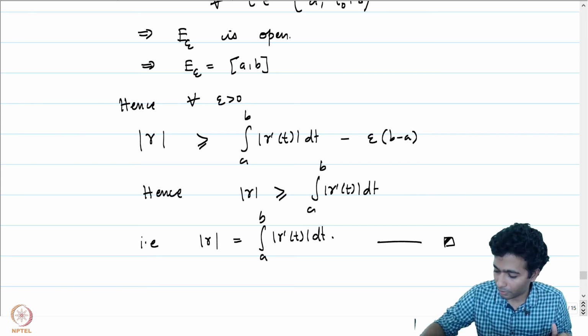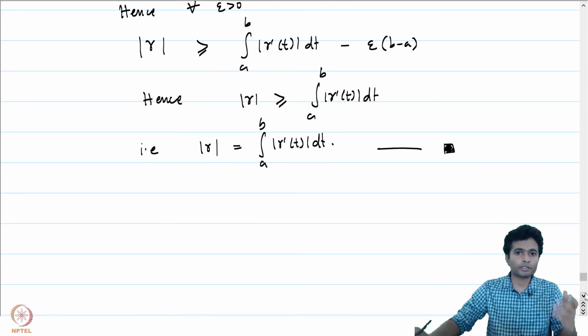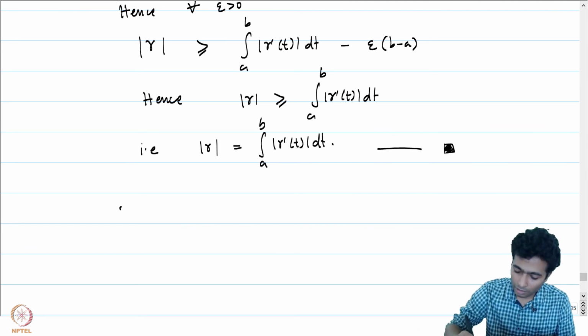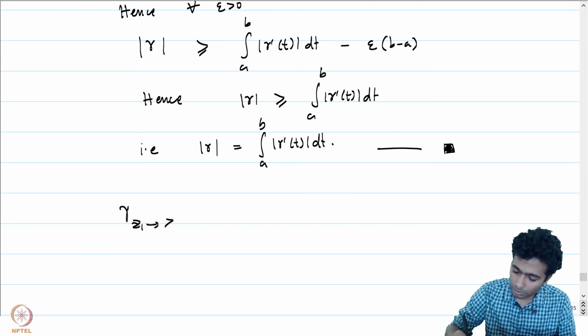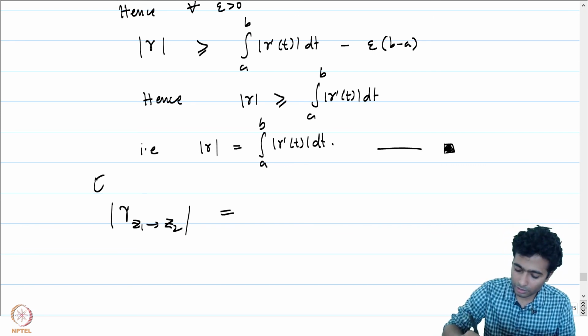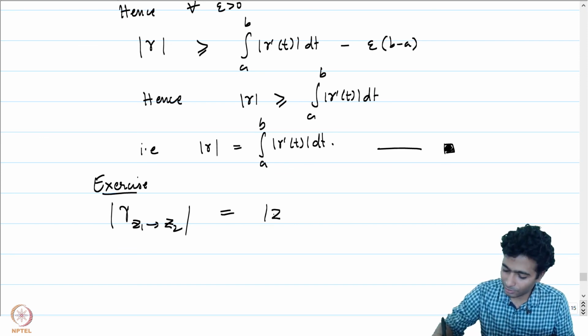So this makes the computation of arc length of continuously differentiable curves extremely easy. For example, if you look at the curve gamma from z1 to z2 and its arc length, it's an exercise for you to compute the integration; this is just going to be mod z2 minus z1.